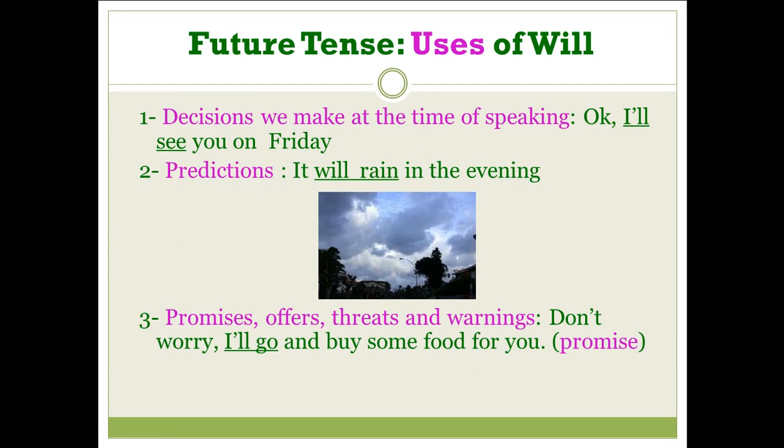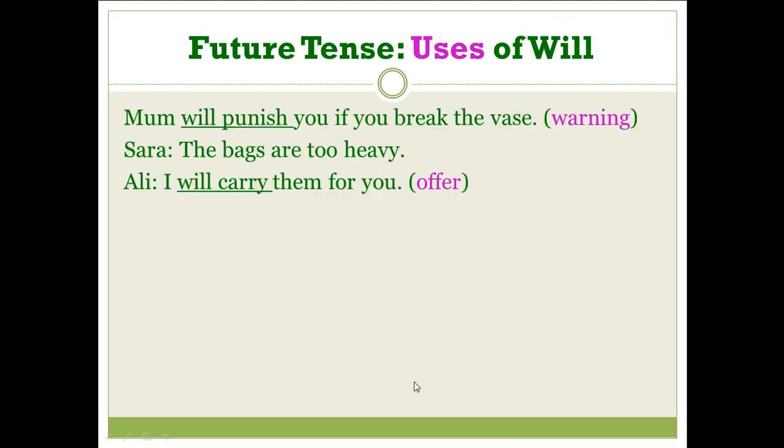Number 2, predictions. Predicting something in the future. It will rain in the evening. Number 3, promises, offers, threats, and warnings. Like a promise, when I say, don't worry, I will go and buy some food for you. Or mom will punish you if you break the vase. This is a warning. And I will carry them for you, and this is an offer.